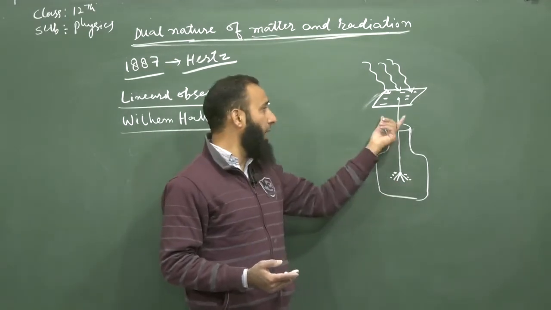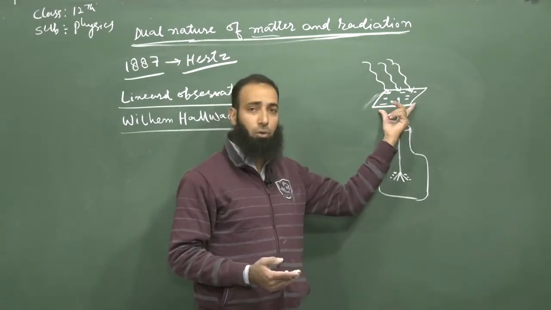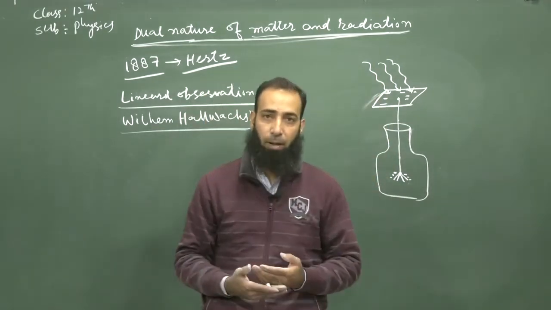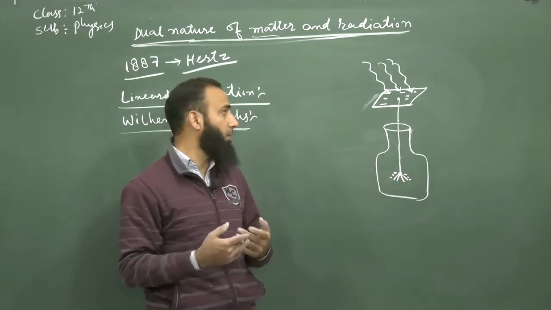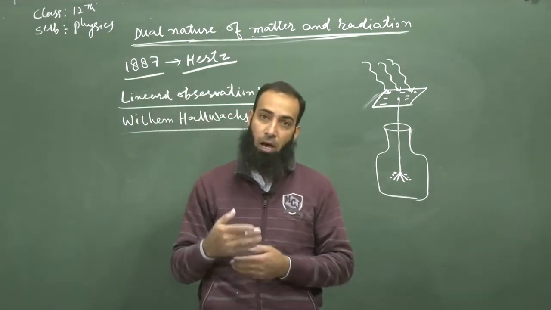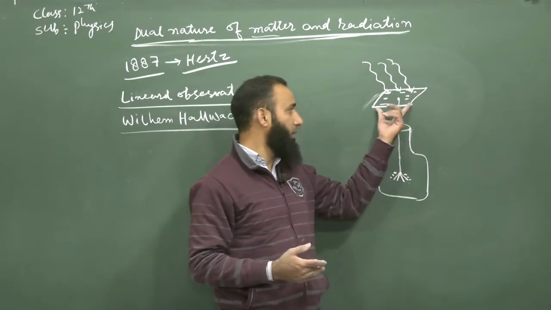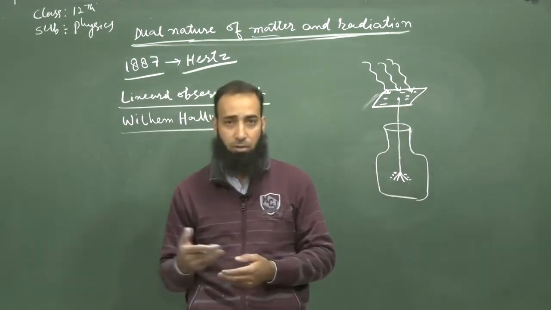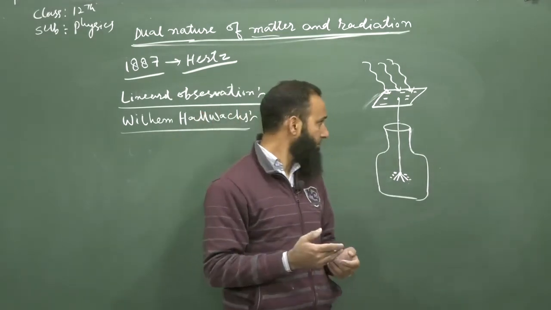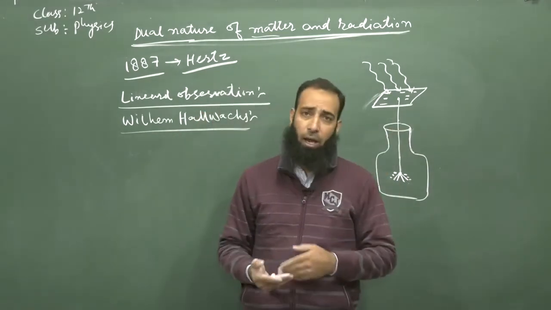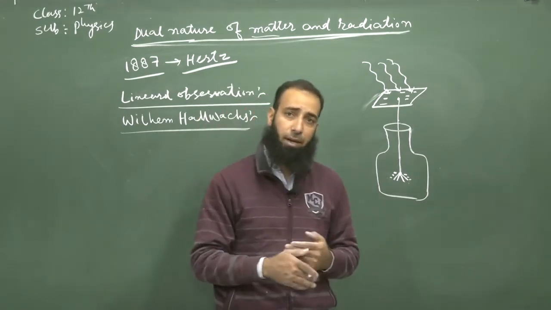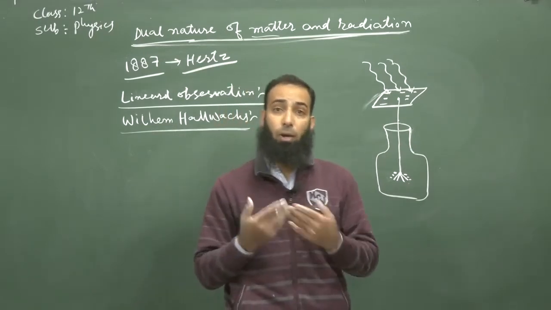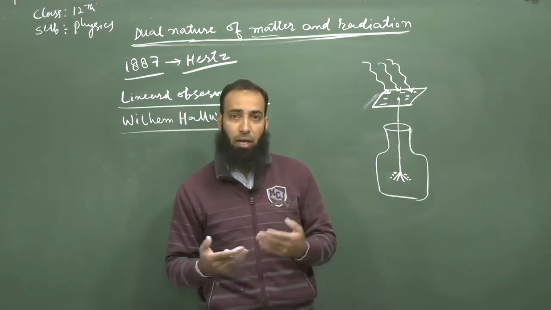When the zinc plate becomes neutral and we continuously make the ultraviolet radiation strike the zinc plate, it was found that the zinc plate starts becoming positively charged. Before this, when it was negatively charged, there was an excess of negative charge that was coming out. Now, when it becomes neutral and the radiation continues to strike the metal surface, its own electrons are now coming out.